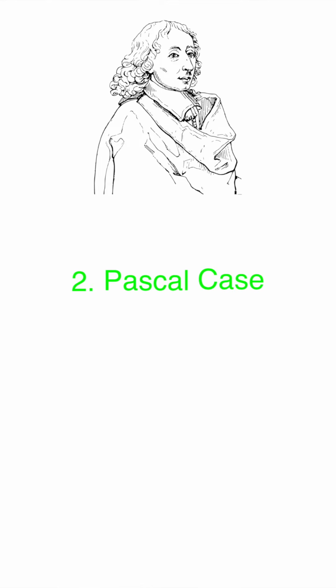Now this one is quite familiar from our day-to-day use cases, and it simply means writing the first letter of every word in capital and then attaching the other words to it without any spaces. Usually it is recommended to use this casing style while declaring a class, and we also use it to declare our project name within the scope of the code editor.